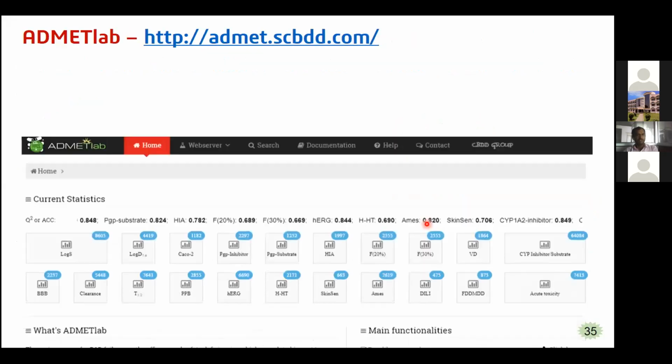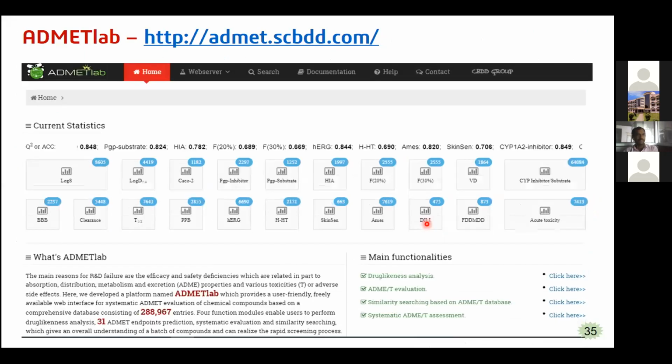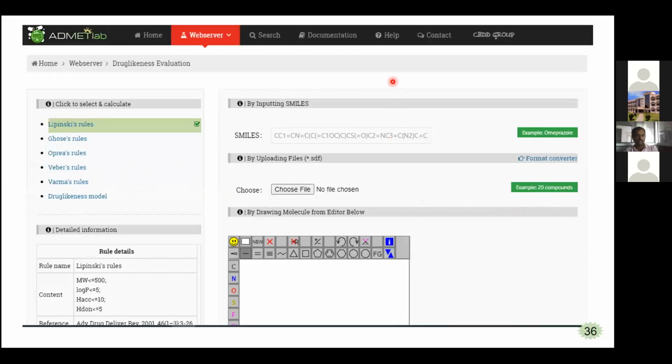And the next tool is ADMET lab. This website link is going to open that software. These are the different parameters we can estimate by using ADMET lab. We can see that in the next slides.